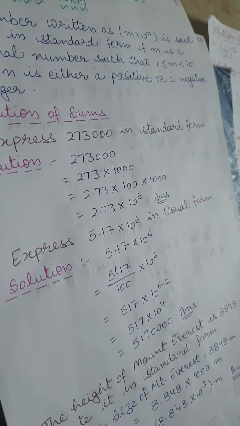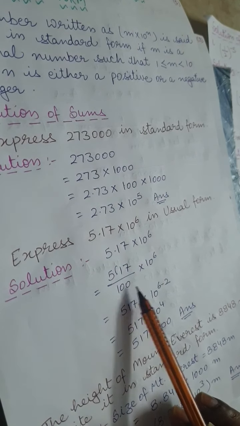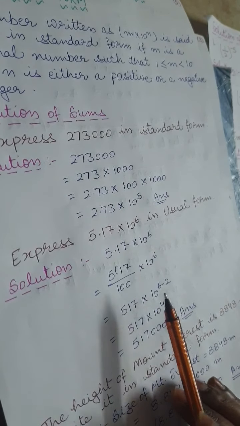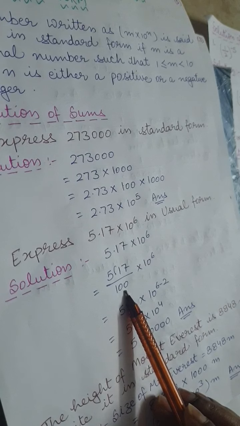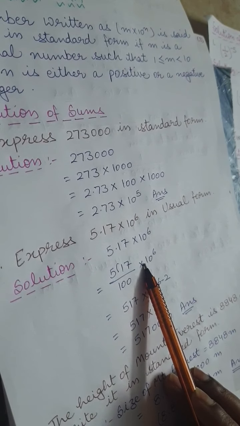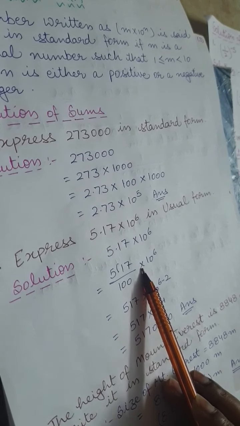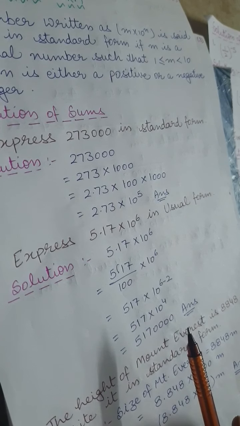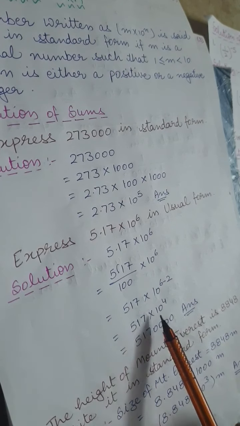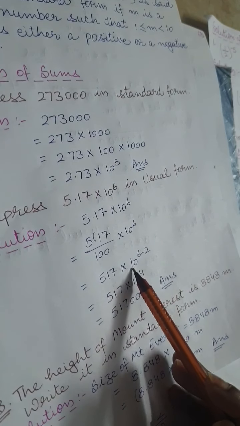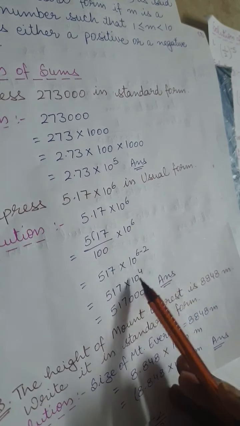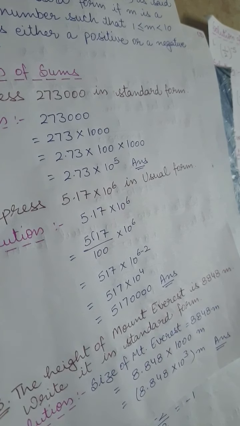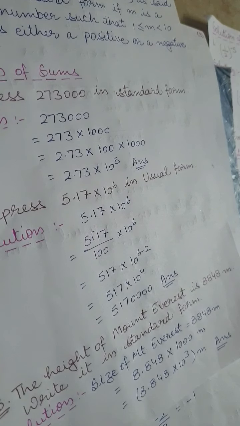The same method we are following. So 517 divided by 100 multiplied by 10 to the power 6. Now how many zeros are here? 2. So if we take them in the numerator, they will become negative. अगर हम इन पावर को ऊपर न्यूमरेटर में शिफ्ट करेंगे then they will become negative. That's why we are doing it here like this. 10 to the power 6 minus 2. 6 minus 2 is 4. So 517 and then how many zeros? 4 zeros are here. Clear?